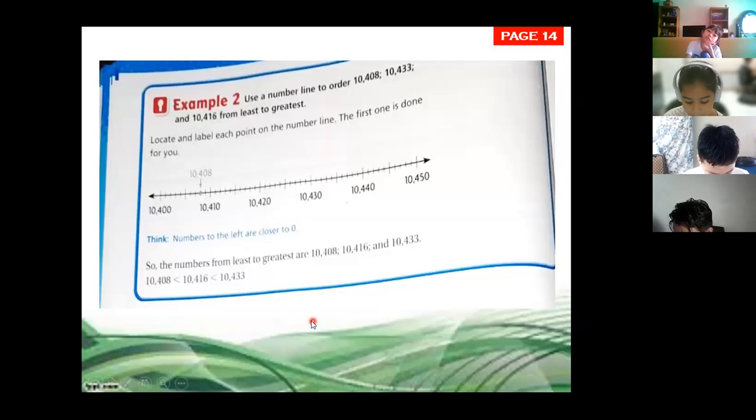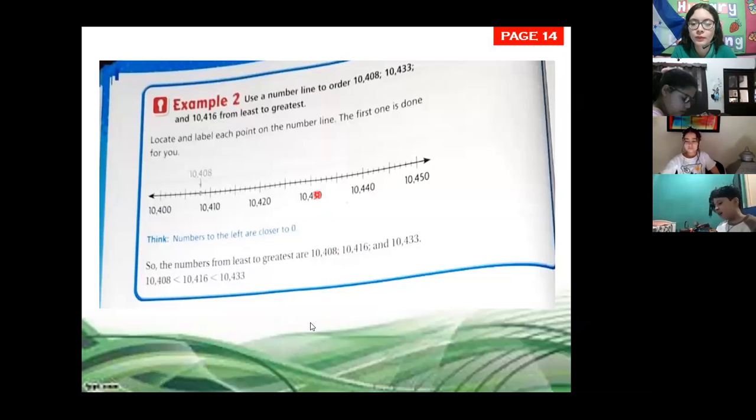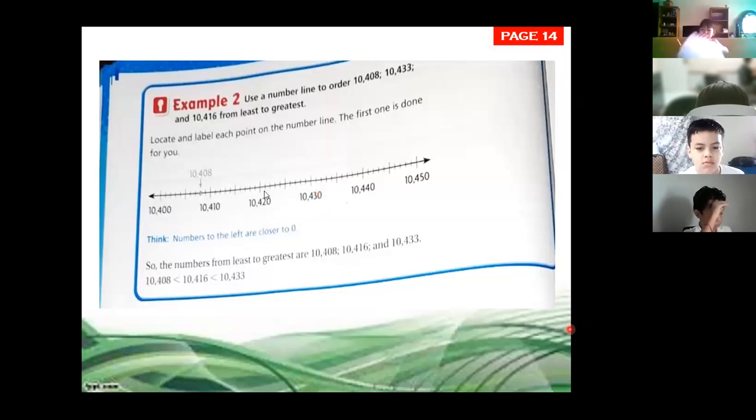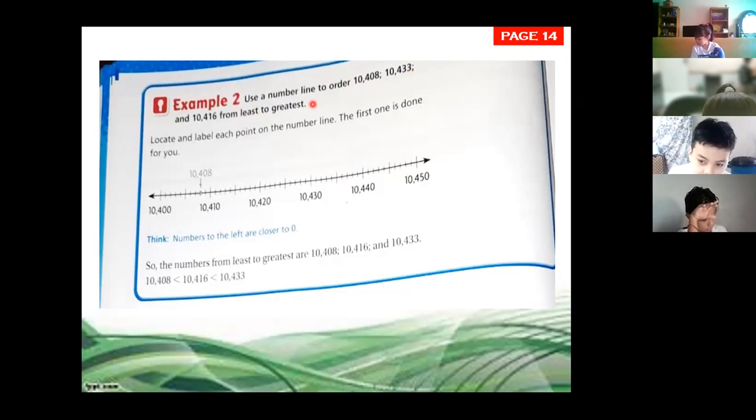Go to page number 14, everybody, page number 14. On page 14, we have to use a number line. This is a number line because we're going to organize these numbers, and in this way, we're going to know which one is least and which one is the greatest.